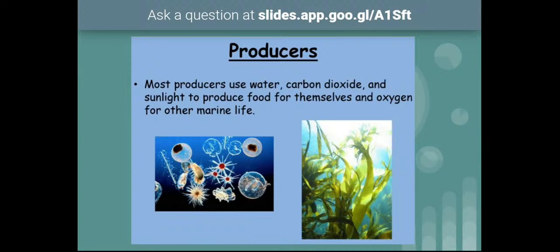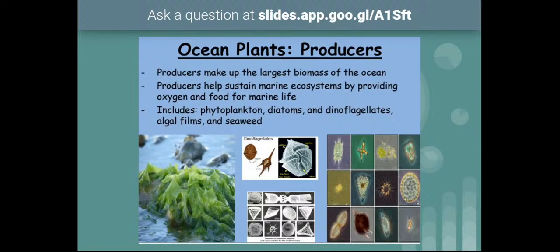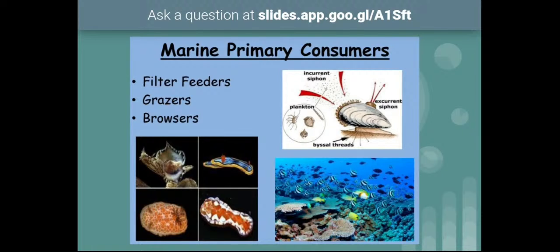And coming to the primary consumers, these can be classified into three classes: filter feeders, grazers, and browsers. First one is filter feeders. These filter feeders filter the water currents.